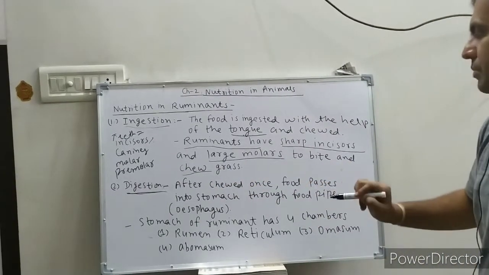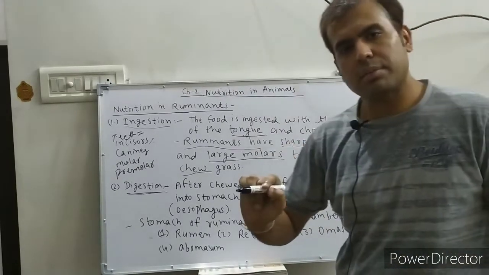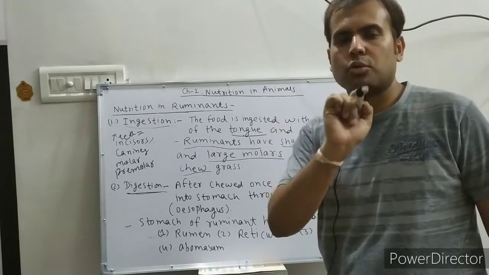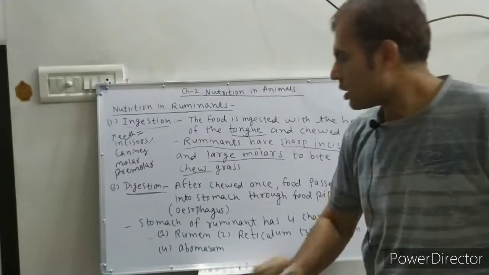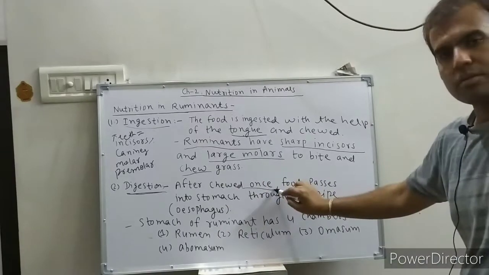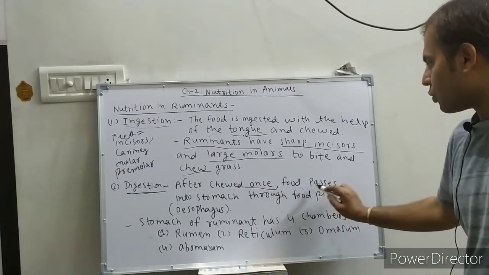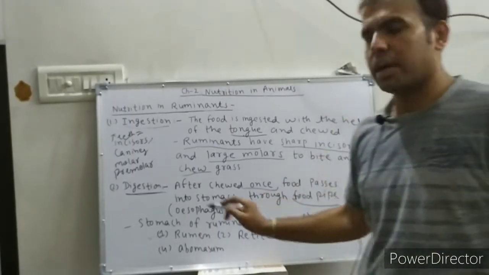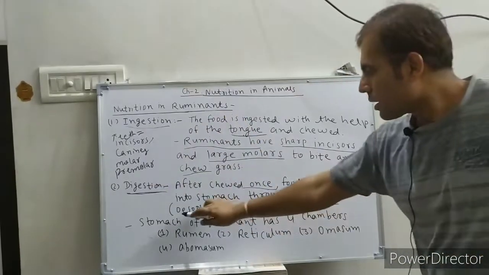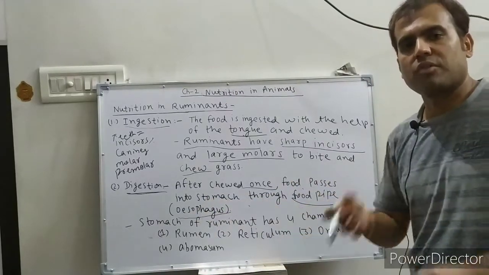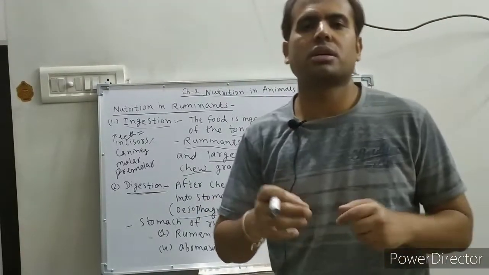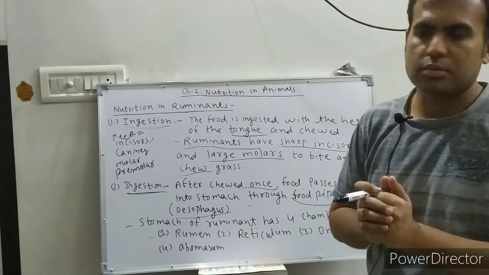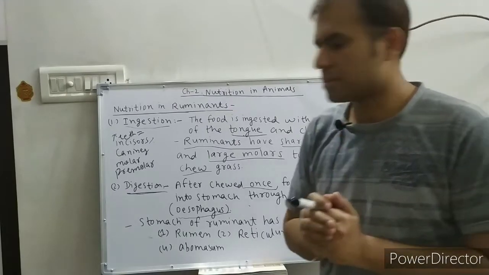After chewing once, we have already discussed that ruminant animals first chew any food, any grass, one time. After chewing the grass once, food passes into the stomach through the food pipe, which is called the esophagus. Via the esophagus, food is sent to the stomach of the animals after chewing once.